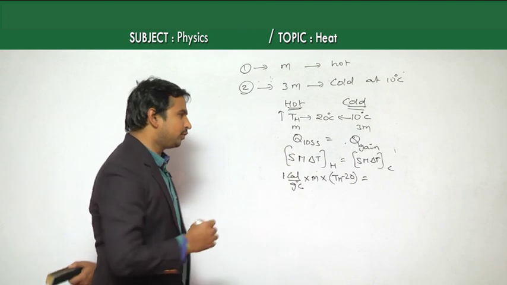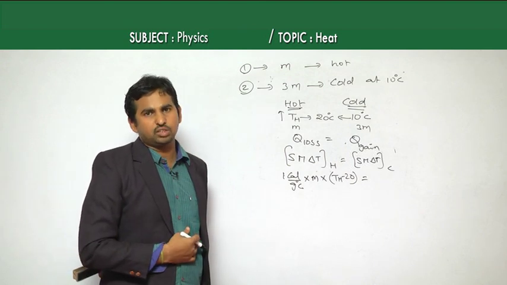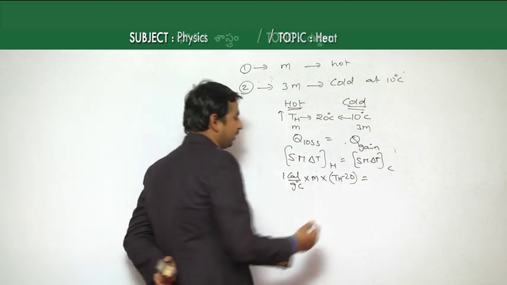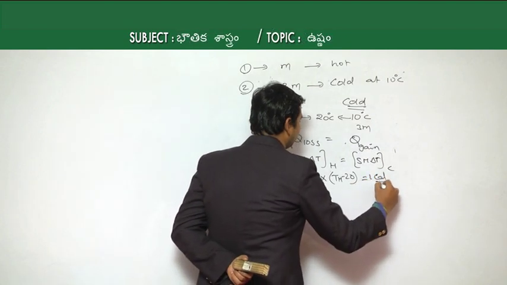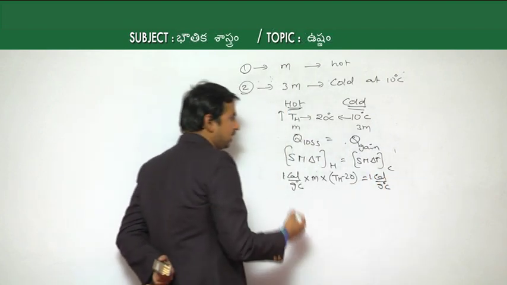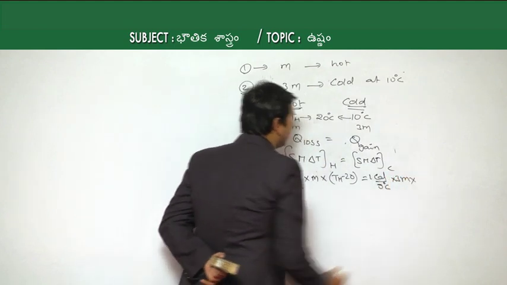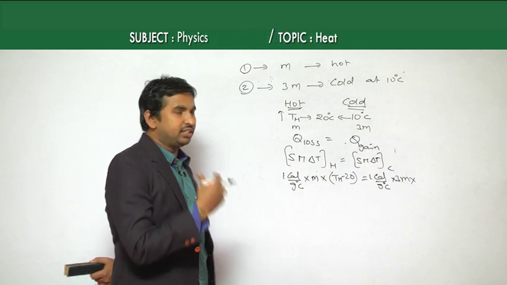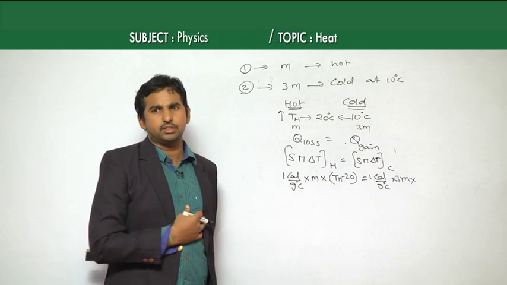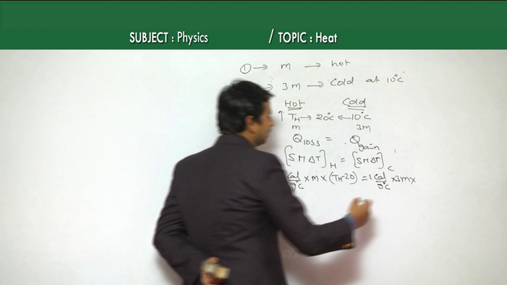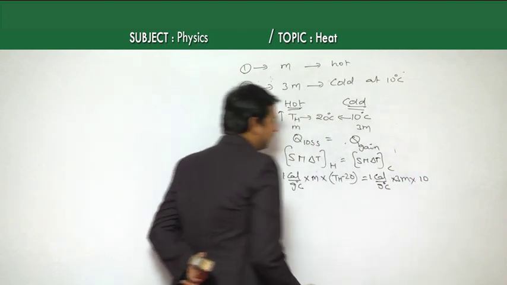When we come to the cold body, again the specific heat is for water, which is 1 calorie per gram degree Celsius. The mass given is 3 times the hot body mass, and the temperature has increased from 10 degrees Celsius to 20 degrees Celsius, so the change is 10.